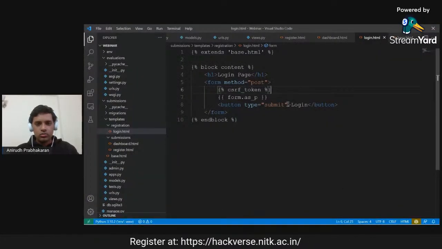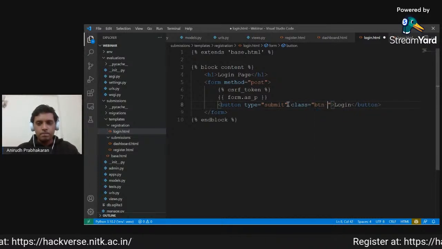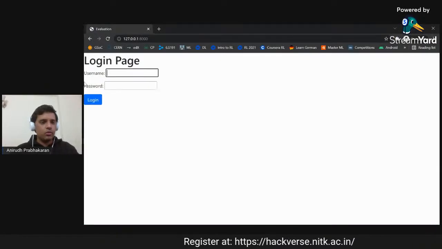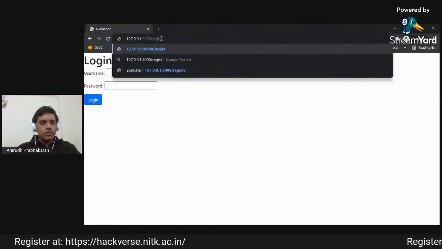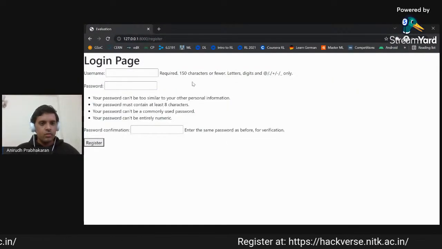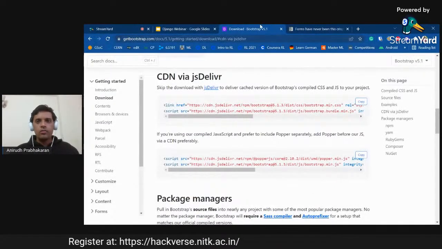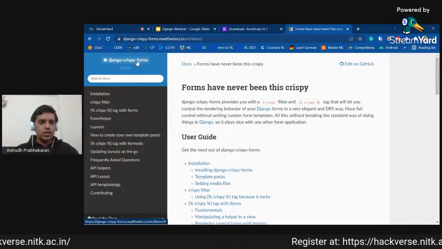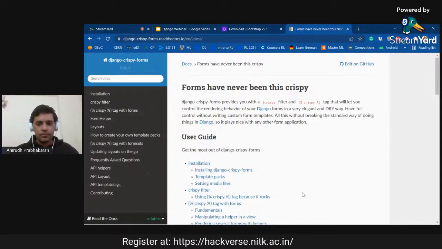And now I can also, for example, add all the Bootstrap classes. So I can make this button primary, and that would make the page look like this. Okay, but now when we go to register, we see that the form itself is actually not looking very good. So for that, there is another Django app called Django Crispy Forms. What this does is it will basically generate the entire form in the particular Bootstrap format.